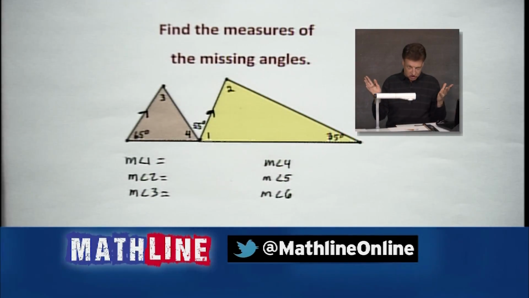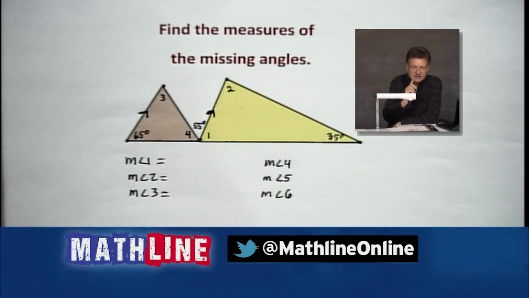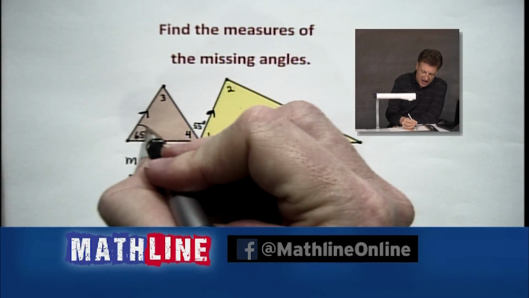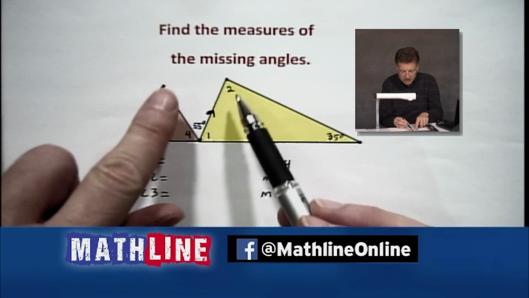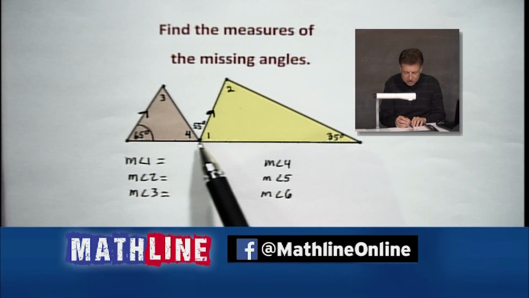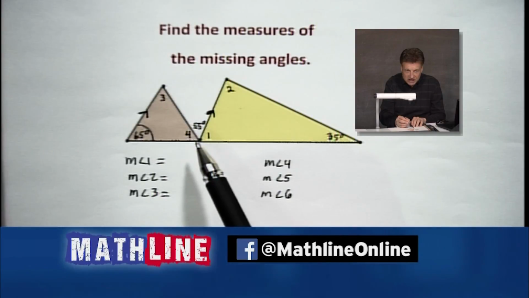Well, you know, the big yellow triangle's got a 35. Man, if we knew one, we got two, don't we? So let's take a look. Parallel lines. Remember we talked about those parallel lines? A little nice hint here in this problem. You've got a 65 going right here. And if you look, those are the parallel lines. This horizontal line we've got going here becomes a transversal.